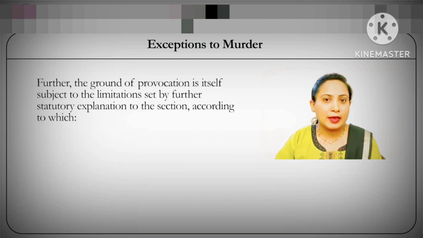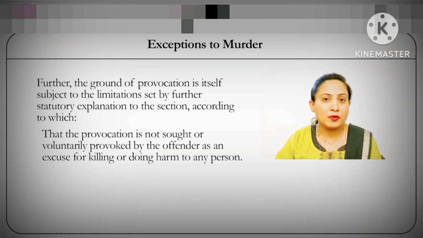Further, the ground of exception is itself subject to certain limitations that the Indian Penal Code puts for it. Those limitations, subject to which the ground of provocation can be claimed as a ground of partial defense for murder, are, firstly, that this provocation should not be sought by the accused voluntarily, or he shouldn't be doing an act which provokes the other person to do another thing and that thereby again provokes the accused to commit an offence.